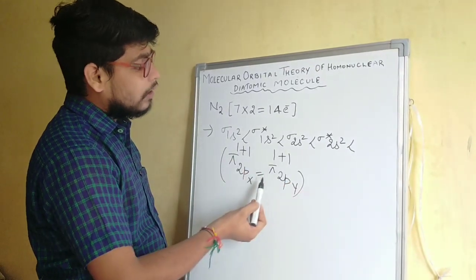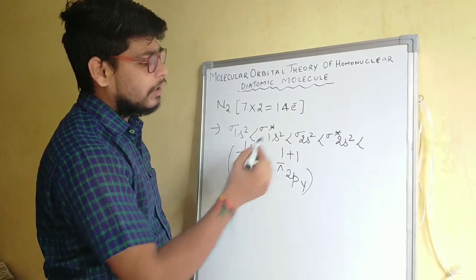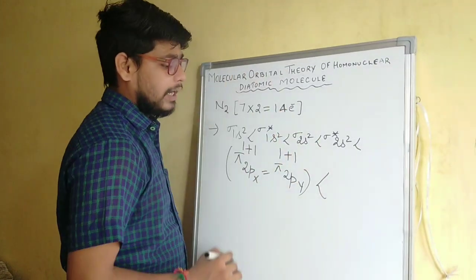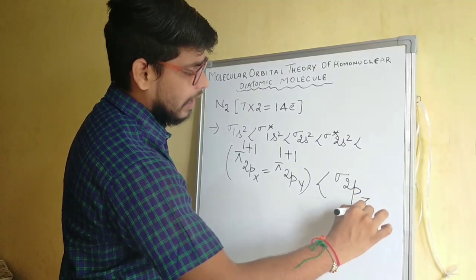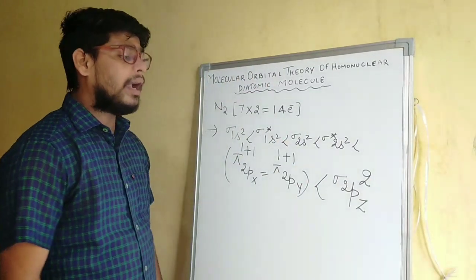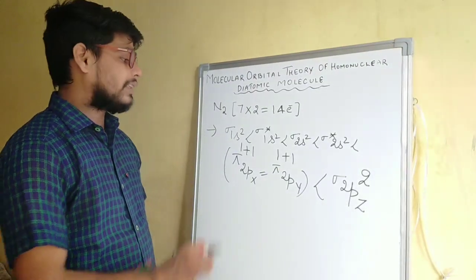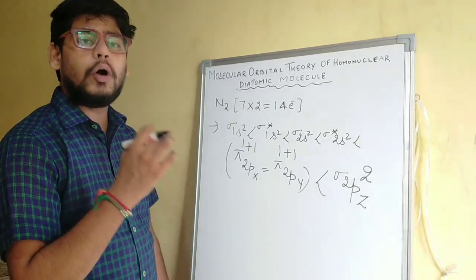There are a total of 12 electrons filled out of 14. So we have to take another orbital, that is sigma 2pz, and fill the electrons into this orbital, that is sigma 2pz2. So this will be the molecular orbital configuration of the N2 molecule.